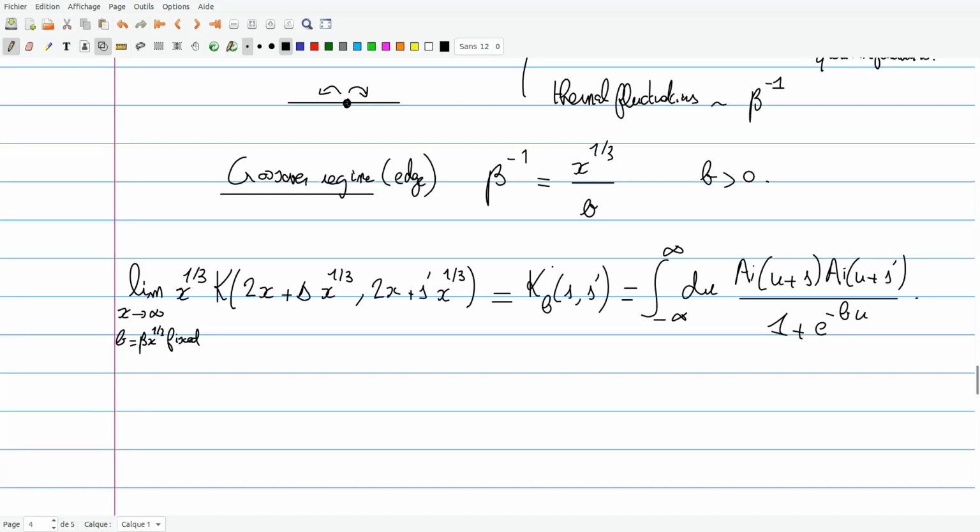So we obtain the finite temperature Airy kernel. This is the convergence of the kernel itself. It implies, by some extra arguments you need to add, tail bounds, the convergence of the rightmost particle.